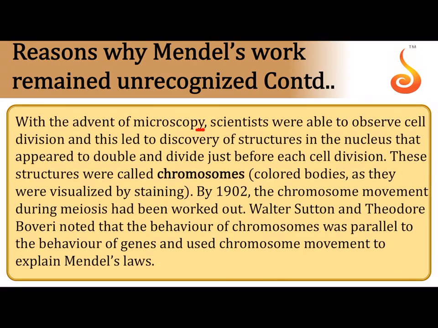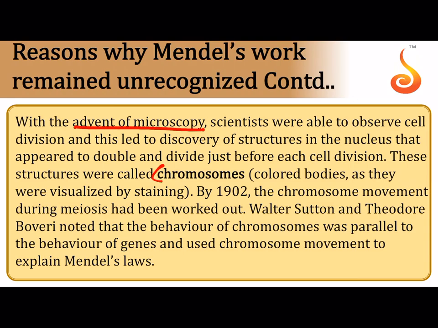And then, like I said, with the advent of microscopy, people started seeing chromosomes, and by 1902, how the chromosomes moved during meiosis was worked out, and that is when two scientists, Walter Sutton and Theodore Boveri, came up with their famous theory that is called the chromosomal theory of inheritance.